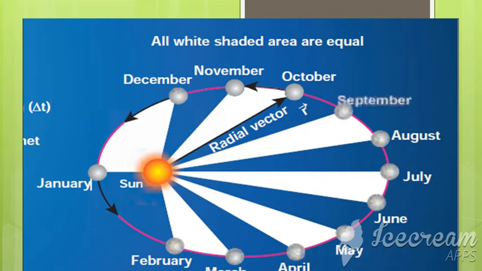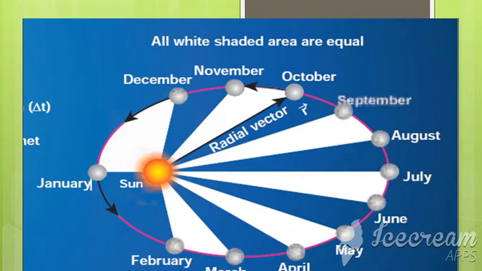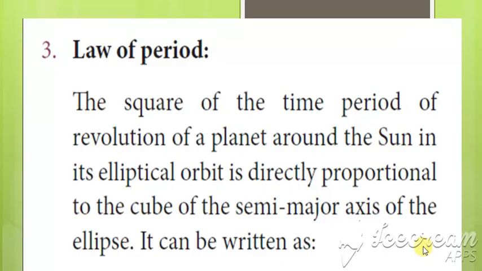The next diagram shows each and every month. This is the area covered. When you see this for December and January, for each month, this white portion gives the area covered. So for whatever month it is, all the areas are equal; the areas will not change. Clear? So the third one is the law of periods.